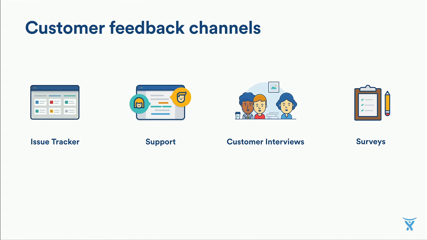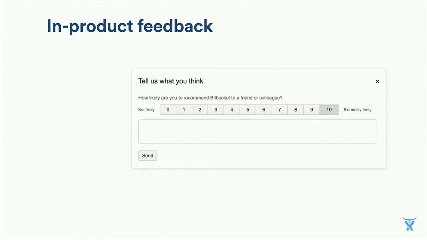But the problem is a large amount of this feedback is from the administrators of our product, not necessarily end users using our product day to day. So one of the things we introduced was an in-product prompt to allow these end users to provide direct feedback. And we ask a very basic question, a standard Net Promoter Score style question, to get an overview of what they think. How likely are you to recommend this product to a friend or colleague? Now they give us a rating between no chance in hell all the way through to extremely likely. Now, the 9s and 10s are treated as promoters, the 7s and 8s are neutral, and everything else is considered a detractor.